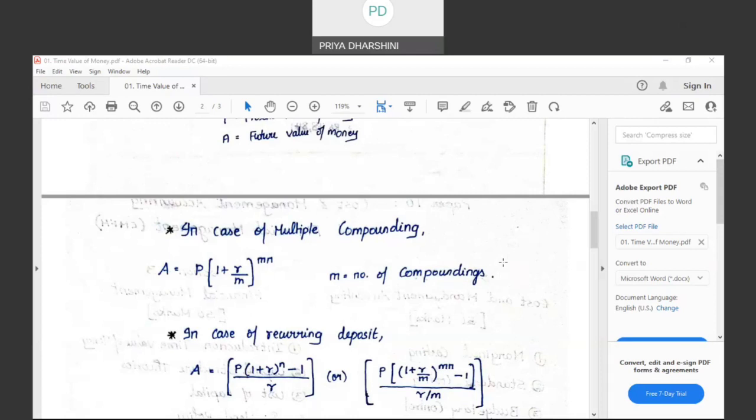How would I find the future value in case of multiple compounding? I will apply the formula A is equal to P into 1 plus R by M to the power of Mn, where M is the number of compoundings. What is this M? M is the number of compoundings.